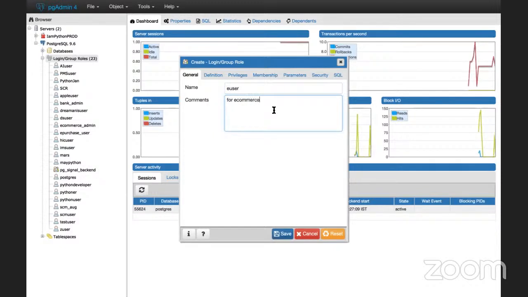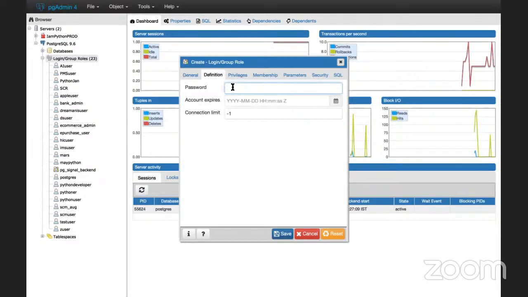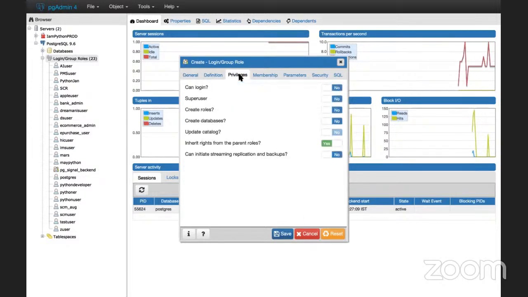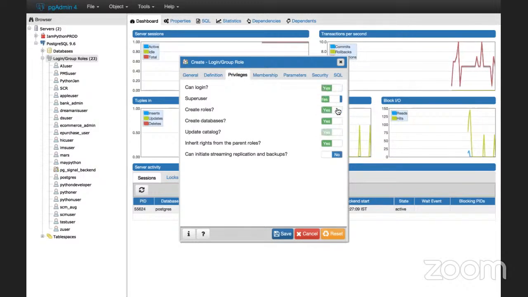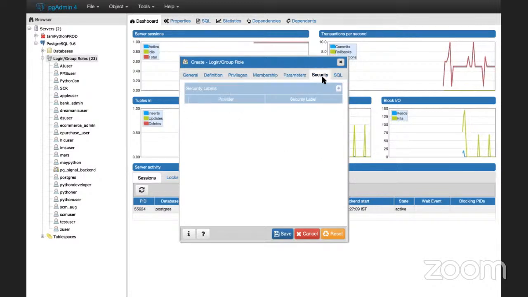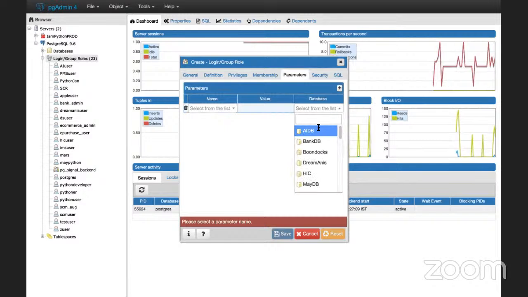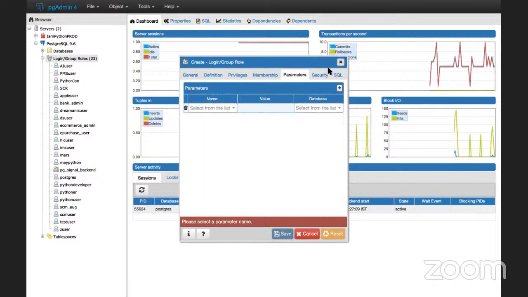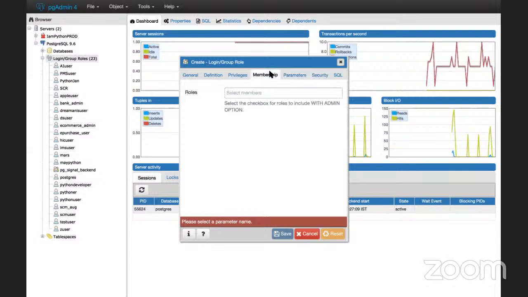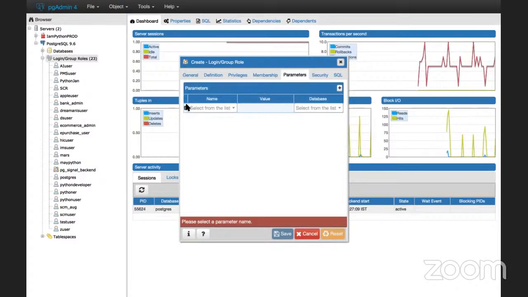Go to the definition, give the password as admin, and give all the privileges. Security and membership are fine, and parameters I want to delete.